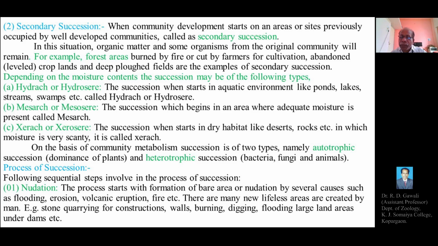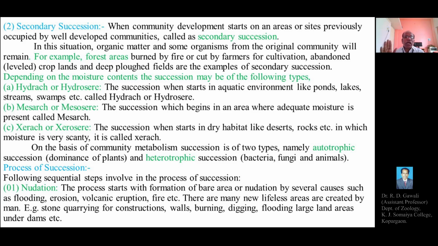Then we'll explain the process of succession. What are the steps of the process of ecological succession, or how does the process begin and end with the development of the climax or stable community? The following sequential steps are involved. The first step of ecological succession is nudation.